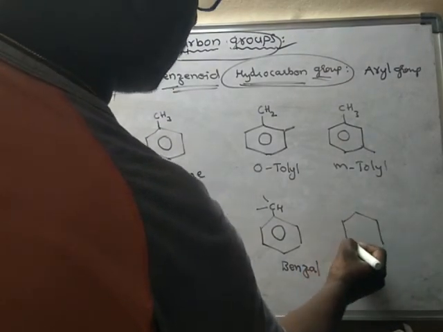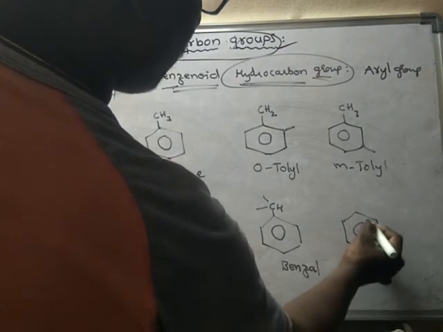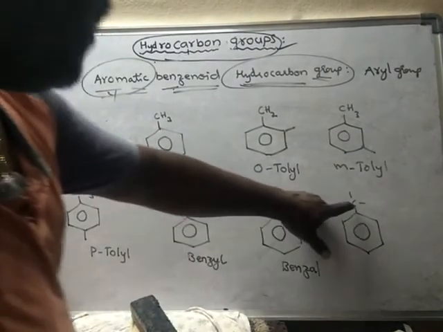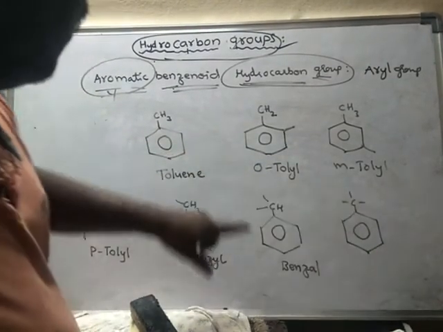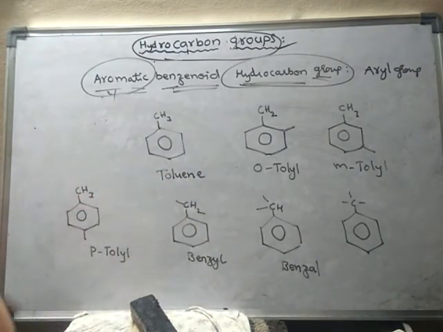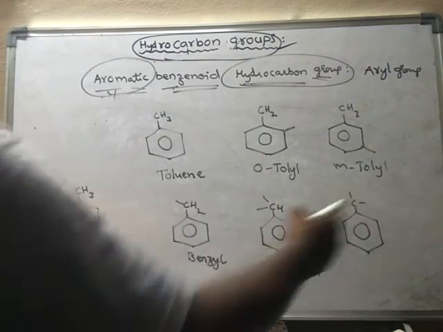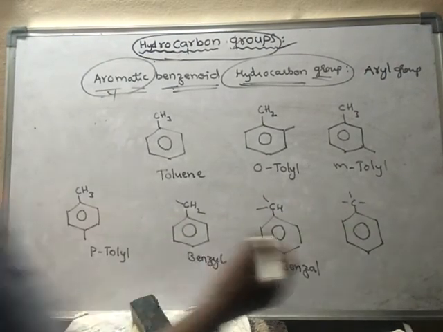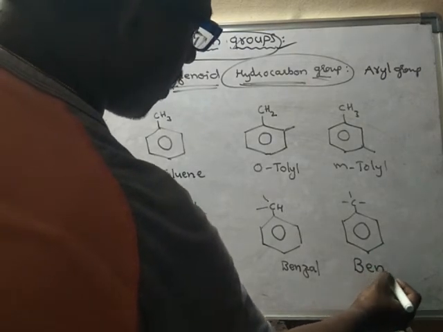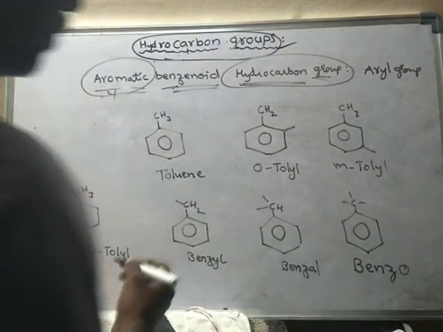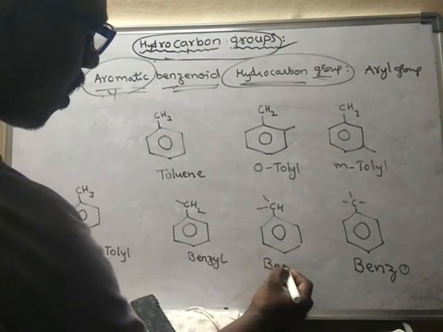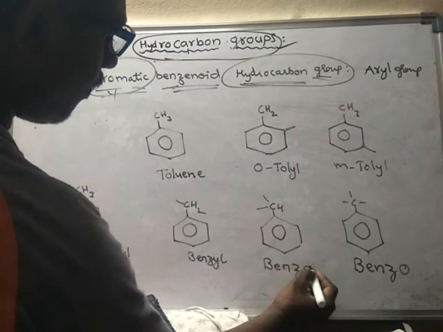that means all the 3 hydrogens I removed. Now this carbon is trivalent carbon. This carbon is divalent carbon. This carbon is monovalent carbon. So what is the name of this one? The name of this group is benzo group. Benzo group. This is benzal group.